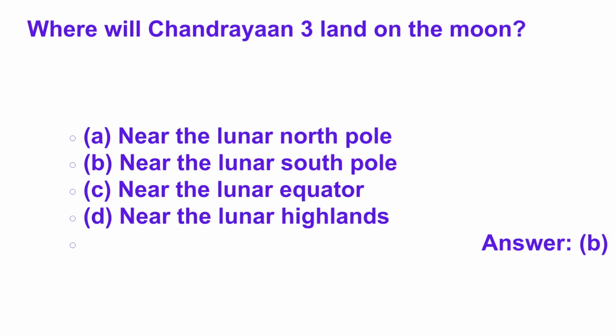Where will Chandrayaan 3 land? On the moon. Near the lunar north pole, near the lunar south pole, near the lunar equator, or near the lunar highlands. The answer is of course B. Chandrayaan 3 has landed on the lunar south pole.